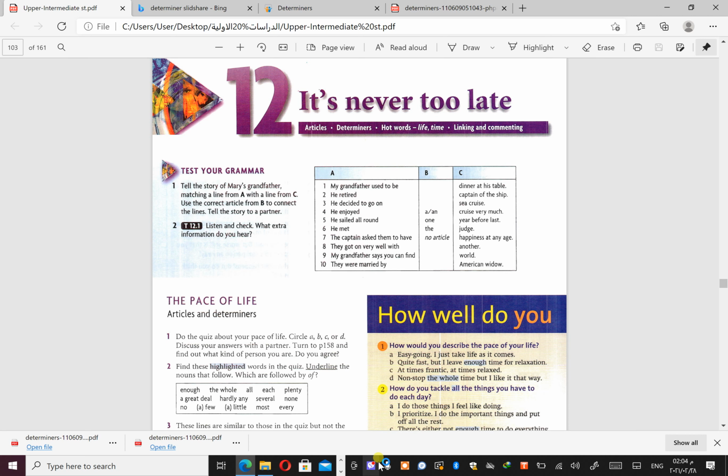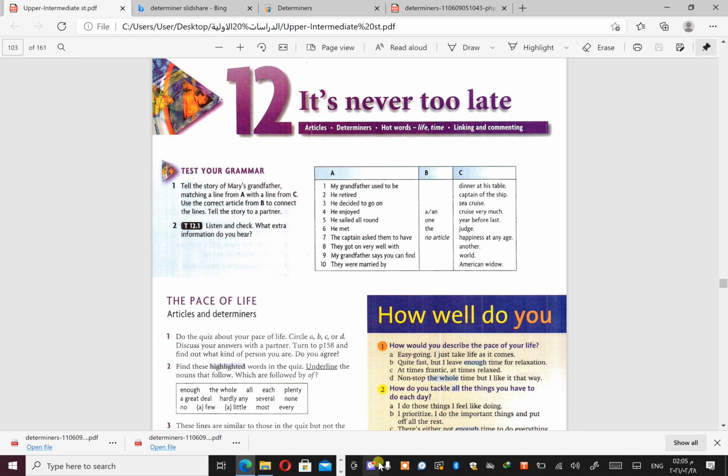We have definite articles. What does that mean, definite articles? Definite articles like "the", meaning specific. And also we have indefinite articles, which we use with countable singular nouns. How do we use them? We use, for example, "a" or "an", and this should be followed by a countable singular noun.